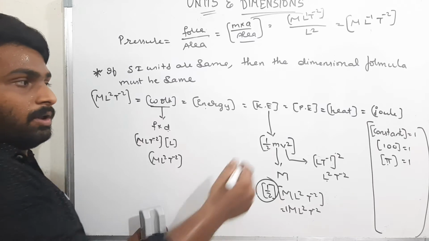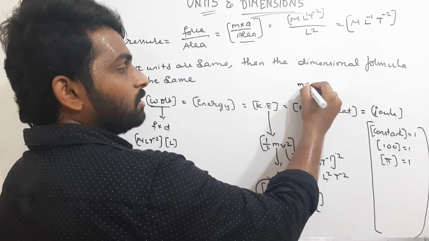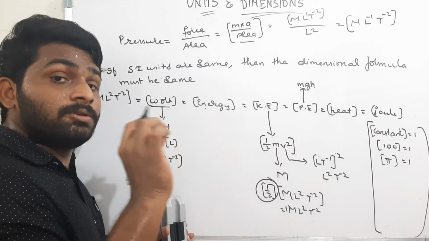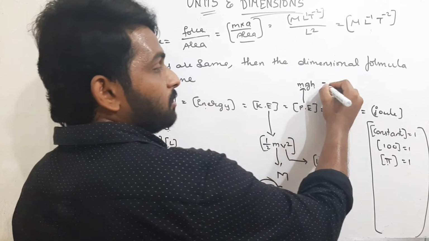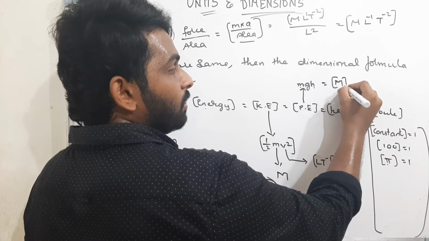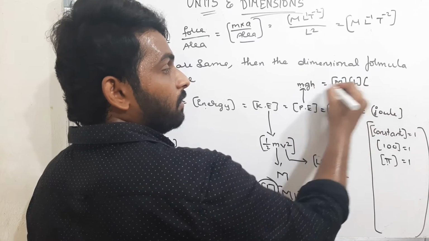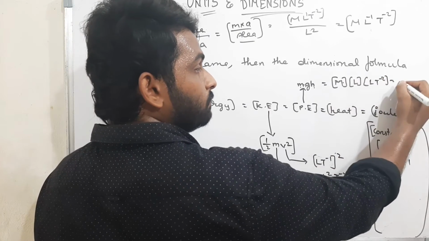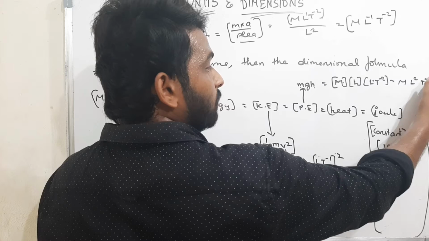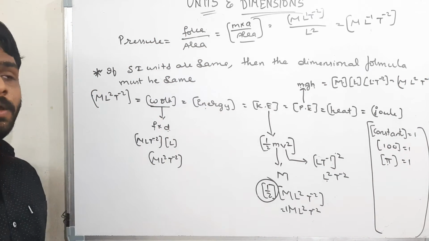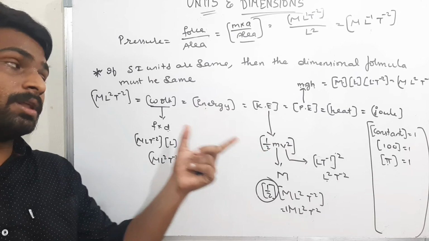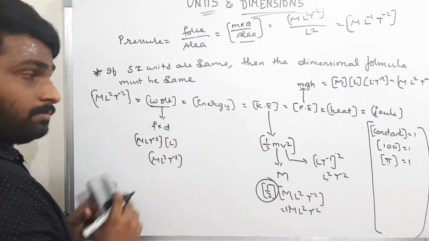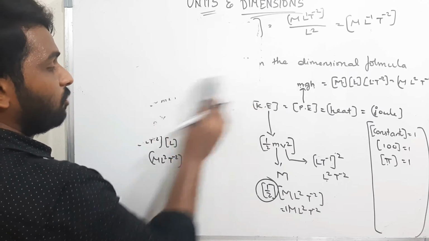The same formula. If you take potential energy, what is the potential energy formula? mgh, where m is the mass, h is the height, and g is the acceleration due to gravity. Now what is the dimensionality? For mass, M; for height, L; for g, acceleration due to gravity, L T power minus 2. Therefore M, L into L is L square T power minus 2. Dimensionality is same. That means if the SI units of the functions are same, then the dimensional formula also will be same. Please remember this. Okay, I think this is clear. Now we will solve little bit deeper problems, important problems.